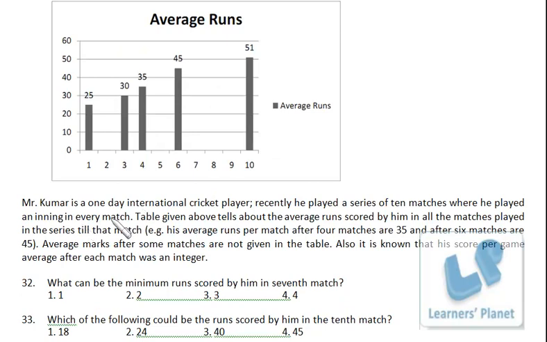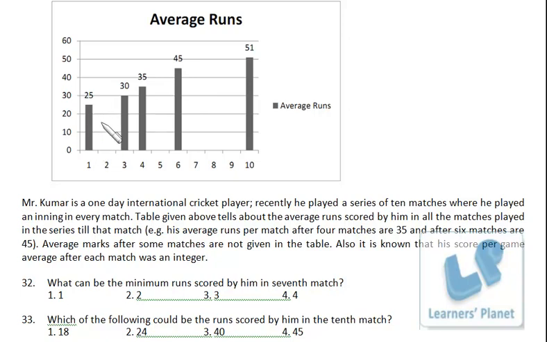See this set. Mr. Kumar is a one-day international cricket player. Recently, he played a series of 10 matches where he played an inning every match. The table given above tells about the average runs scored by him in all the matches played in the series till that match. For example, his average run per match after 4 matches is 35 and after 6 matches is 45.